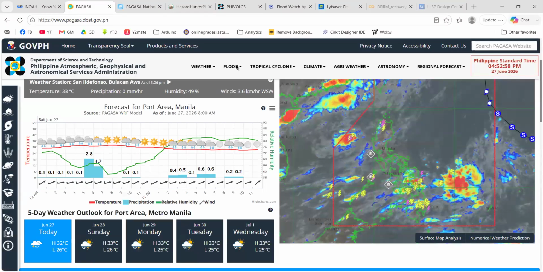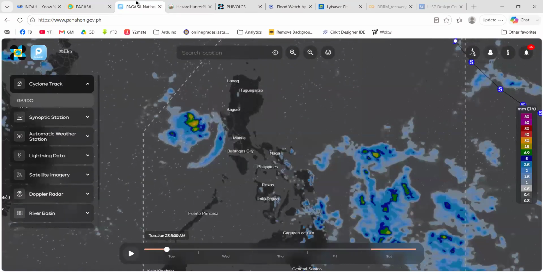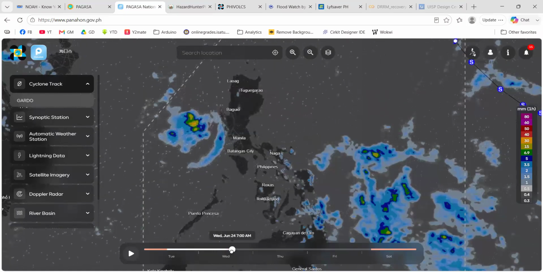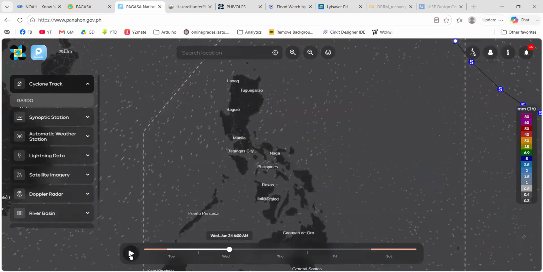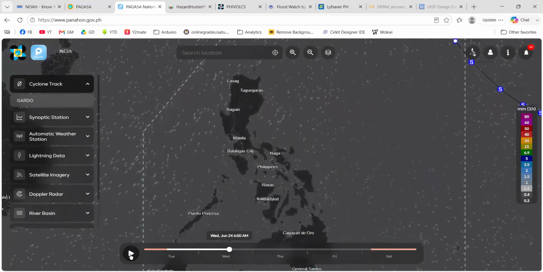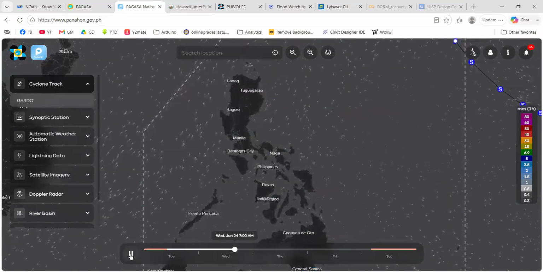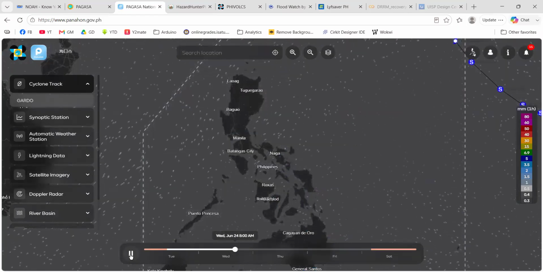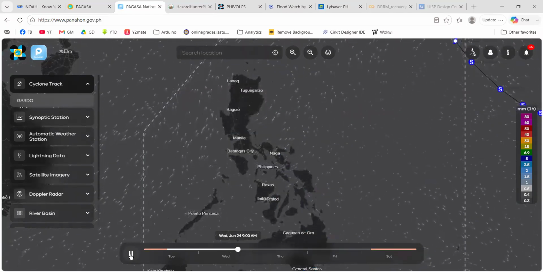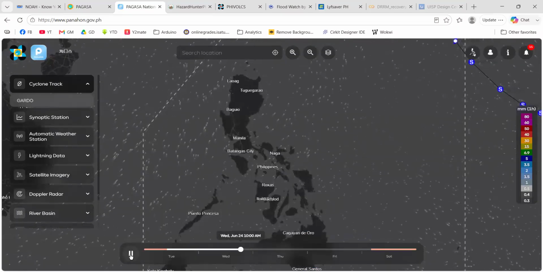There's a real-time monitoring of the observed weather, and in addition to that, it allows users to go forward, like this. For example, I want to see the predicted weather observation on Wednesday, this coming Wednesday. So panahon.gov.ph allows you to do that.